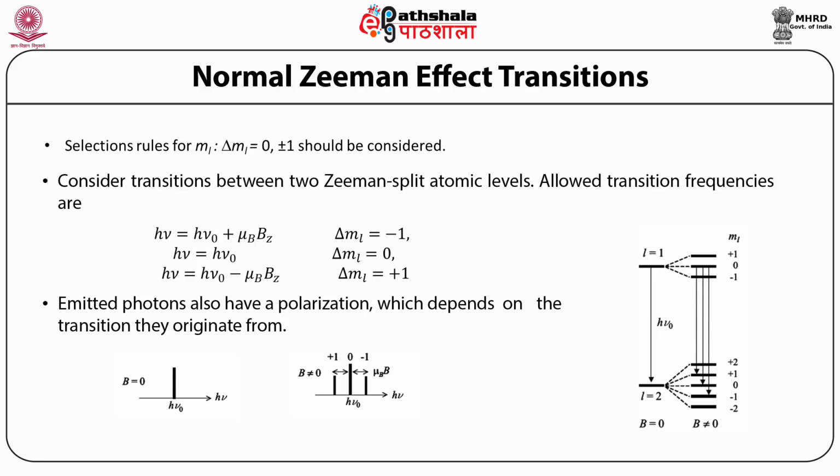Hence, only the lines where ΔML = ±1 transitions are observed. When observing at right angles to the field, that is the transverse direction, all three lines are present. The ΔML = 0 transition is linearly polarized parallel to the field, while the ΔML = ±1 transitions are linearly polarized at right angles to the field.